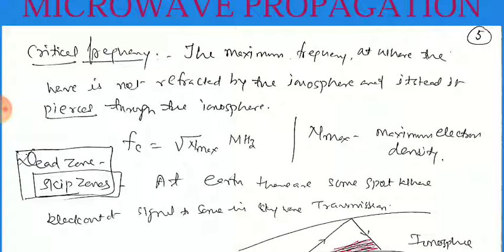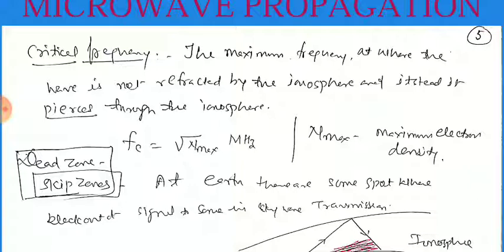Now the critical frequency is the maximum frequency at which the wave is not reflected by the ionosphere and instead it penetrates through the ionosphere, meaning it passes through, and does not come back reflected, bent, or diffracted. So this is fc, directly proportional or equal to the root of N maximum, in megahertz, where N maximum is the maximum electron density, the number of electrons per unit volume.